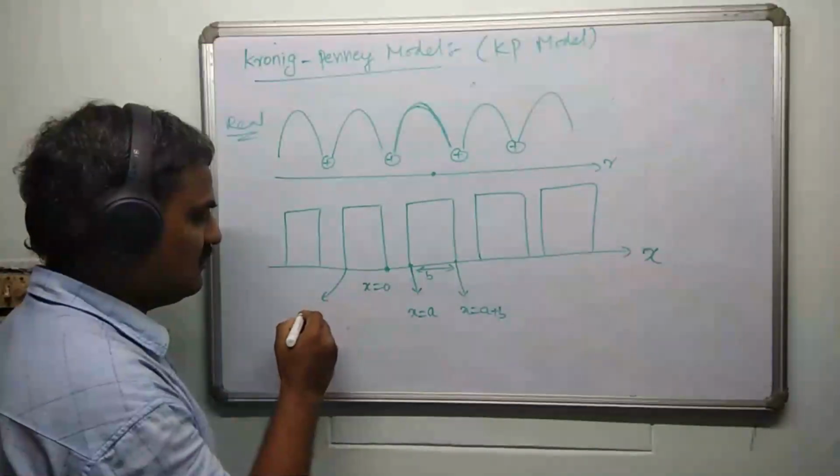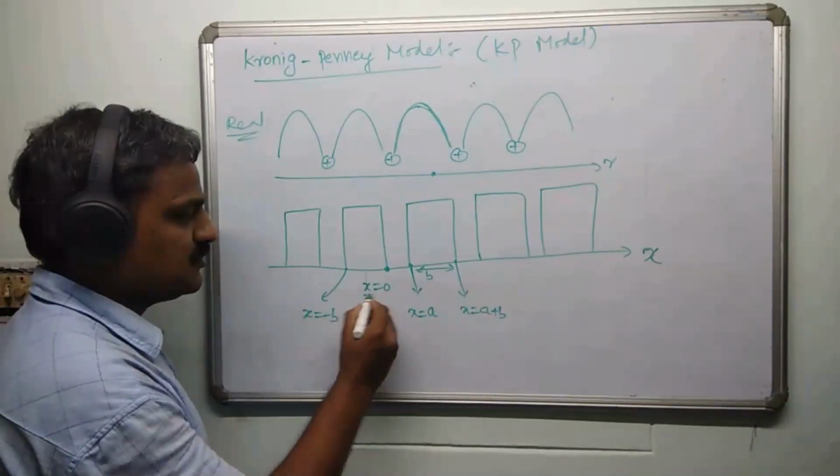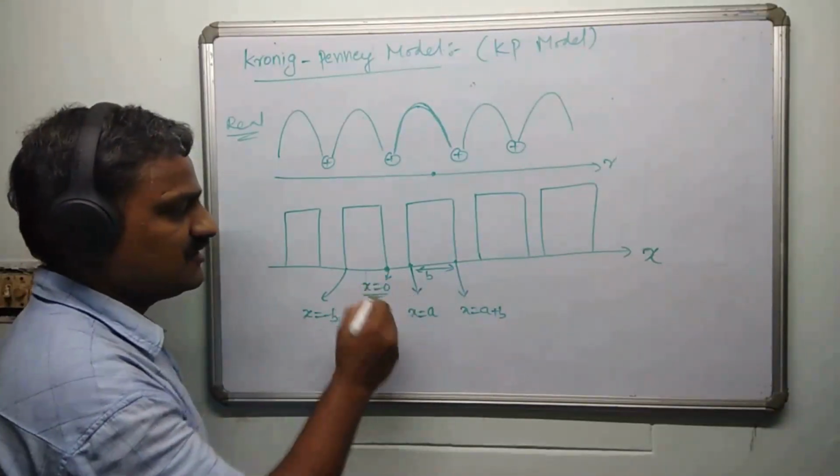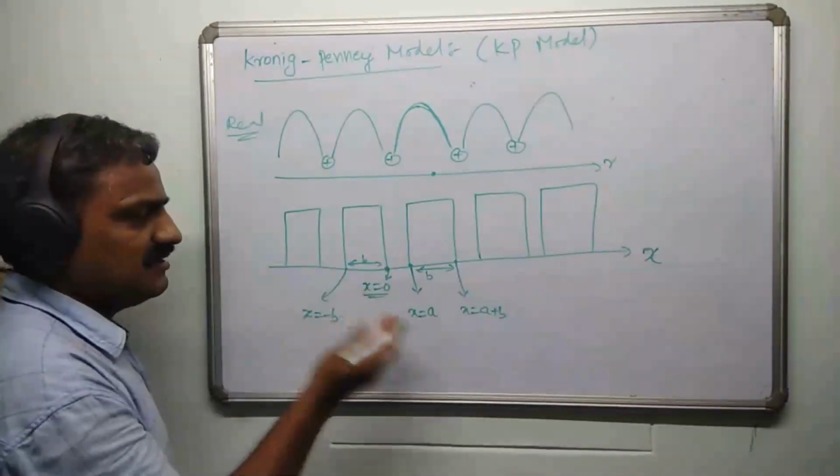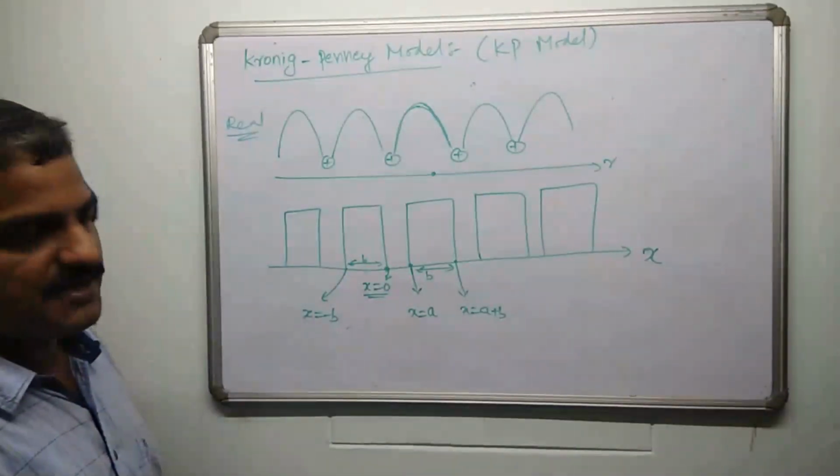Similarly, this point's coordinate will be X equal to minus B, because I chose X equal to 0 as the origin. On the origin's left hand side, the width is B. So I can take it as X equal to minus B.